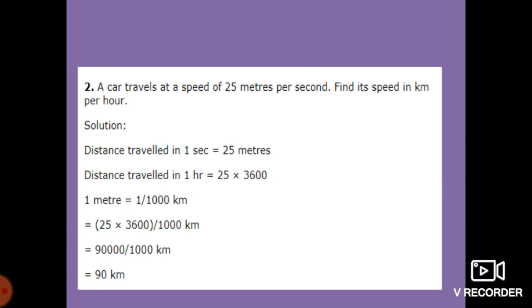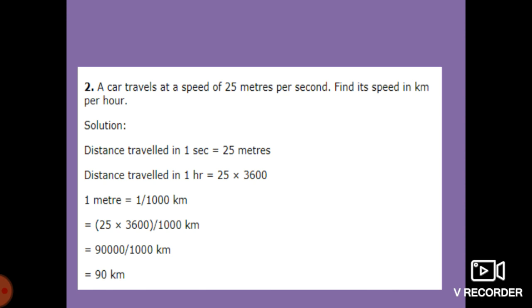Now the next example is, see over here, a car travels at a speed of 25 meters per second. See students, here it is the car which travels at a speed of 25 meters per second. So here the speed is given in meters per second, that is 25 meters. And we have to find out the speed in kilometers per hour, meaning we have to convert meters per second into kilometers per hour, just like the first example.